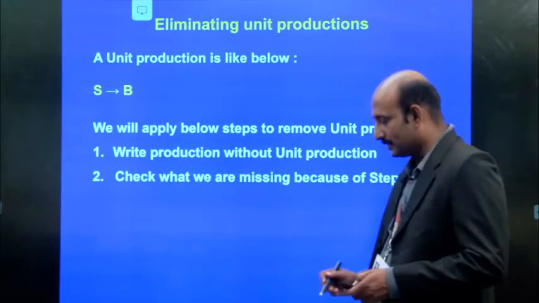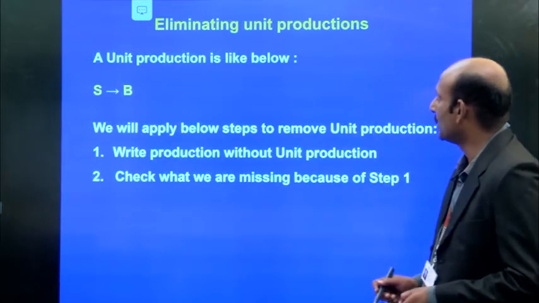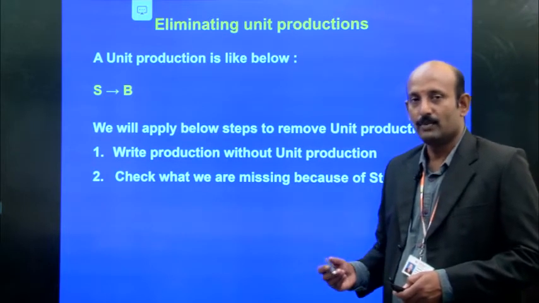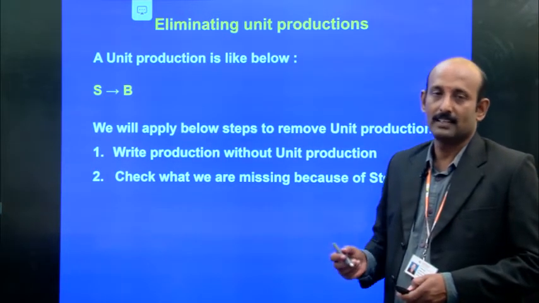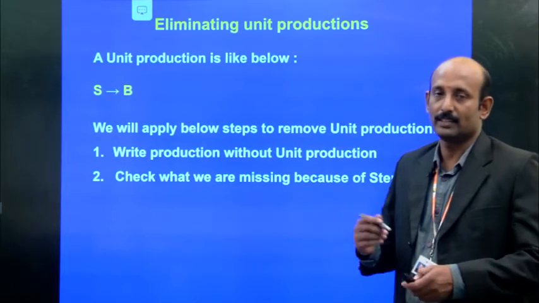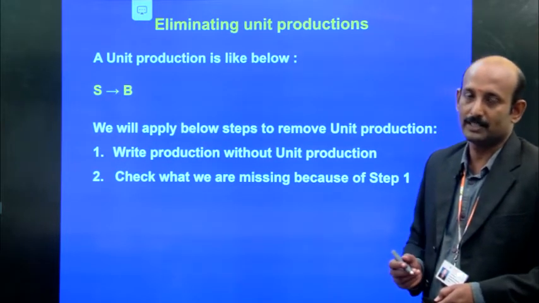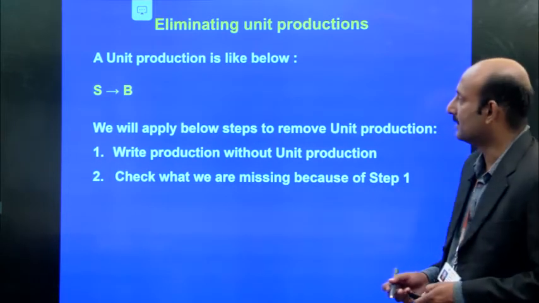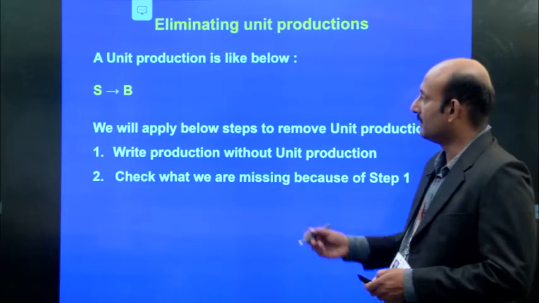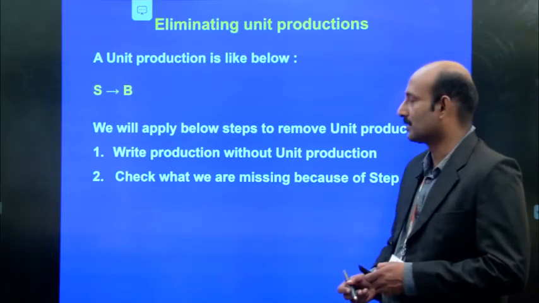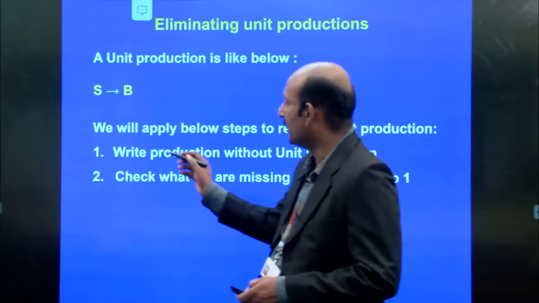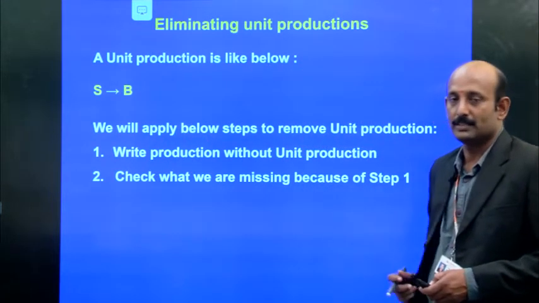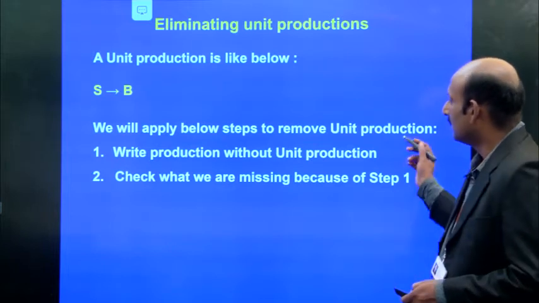Now, in this series, next we are going to see unit productions. So far, we have seen what is reachable and how to eliminate non-reachable symbols from the productions. So, in this continuation, we are going to see unit productions, in the form of S implies B. There are two steps, and it must satisfy these two conditions.